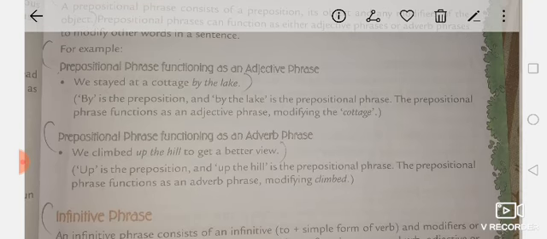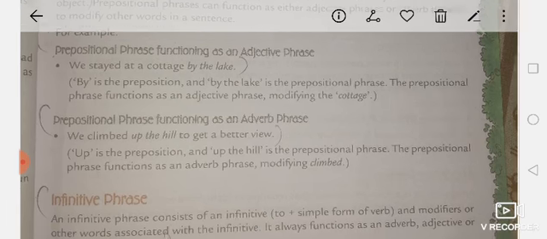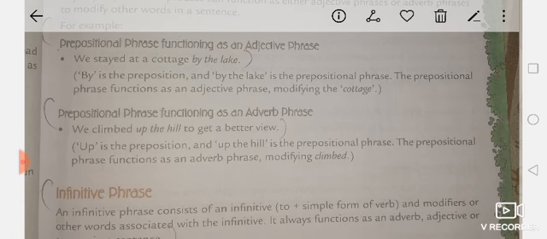The first example is based on the adjective phrase: we stayed at a cottage by the lake. So "by" is the preposition here and "by the lake" is the prepositional phrase. The prepositional phrase functions as an adjective phrase that modifies the cottage.